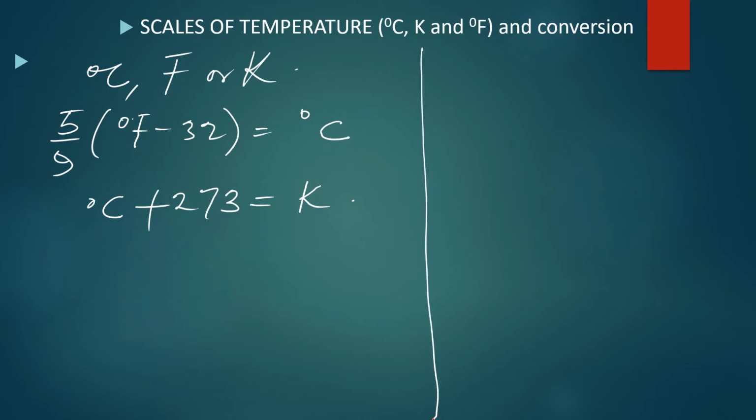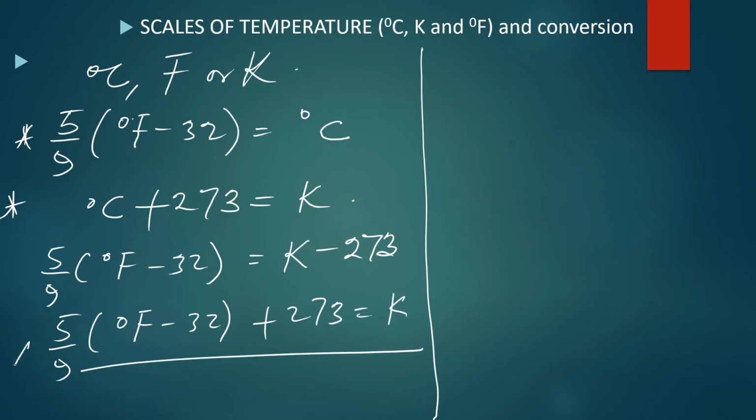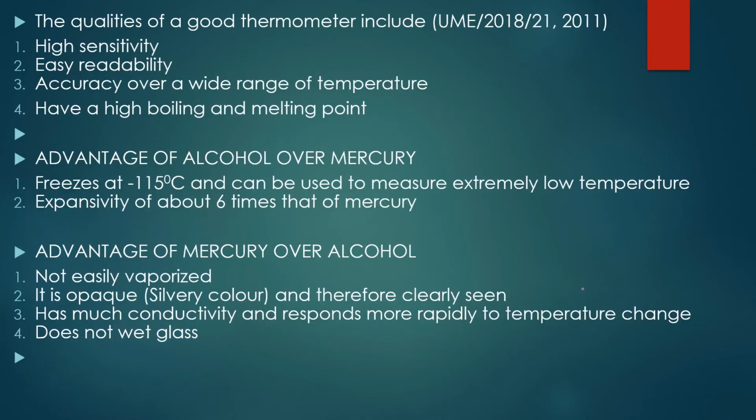So if you want to establish a direct relationship between the Fahrenheit and the Kelvin, then we can make use of this, right? 5/9 of (degrees Fahrenheit minus 32) gives you degrees Celsius, which will now give you Kelvin minus 273, right? So we have 5/9 of (degrees Fahrenheit minus 32) plus 273 will give you the Kelvin. So this gives you the relationship between the Fahrenheit scale and the Kelvin temperature scale.